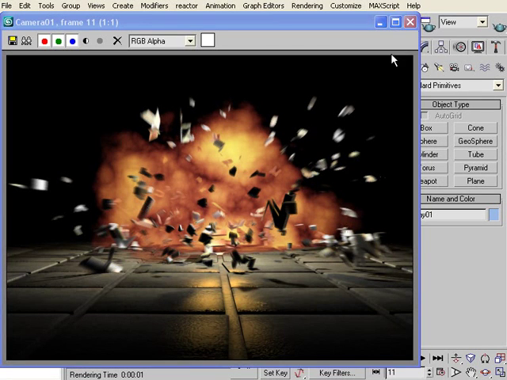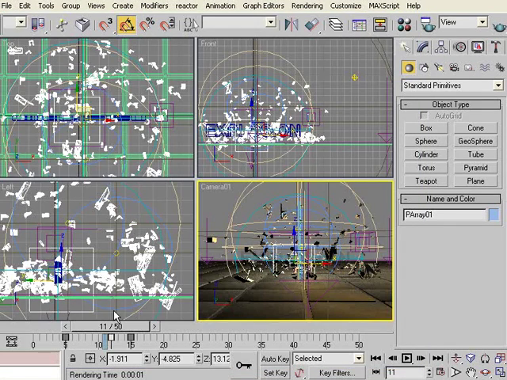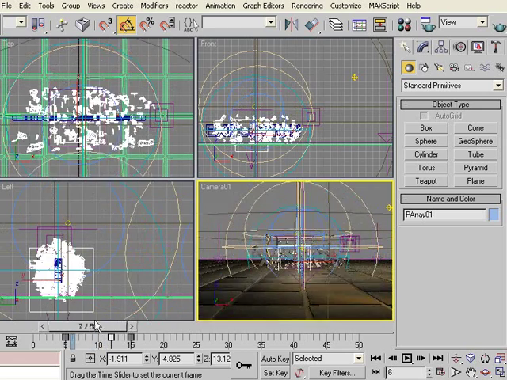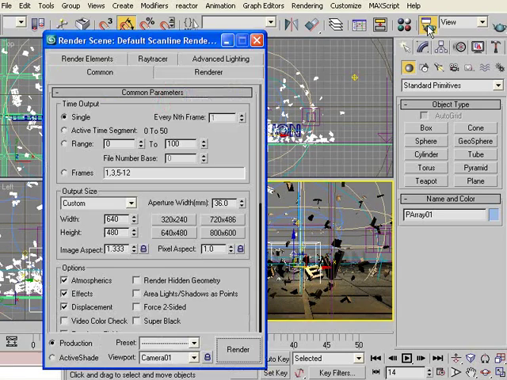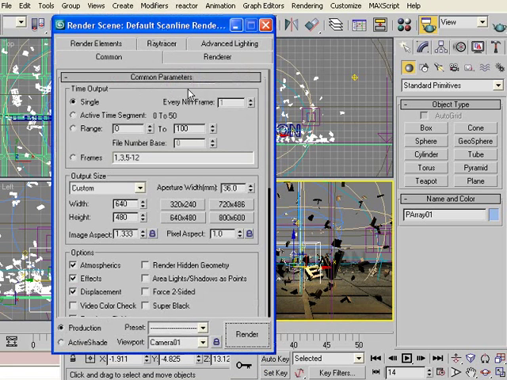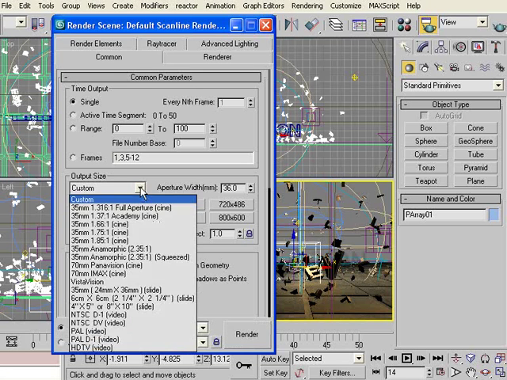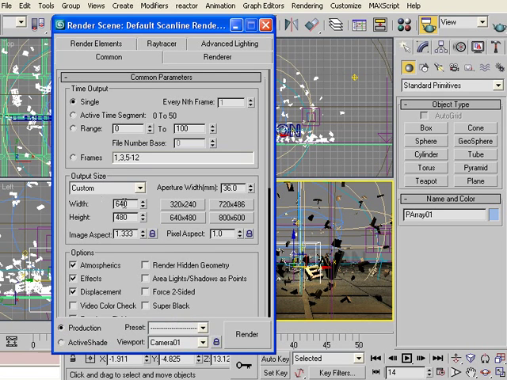Okay, that's good enough. So now the final thing is to put it to render. Render here, and this panel completely depends on your project setting. Now what kind of project settings do you have? So if you want PAL, you can go to PAL, and you can go to NTSC, and all these settings are here. So I have just chosen custom, which is 640 by 480, is also NTSC.